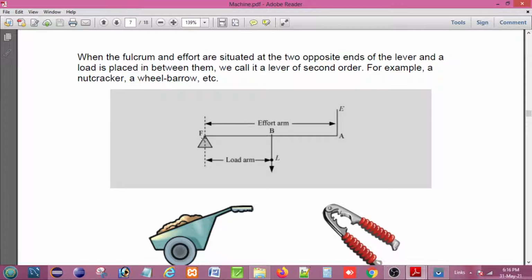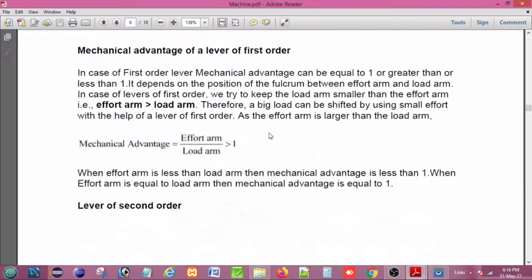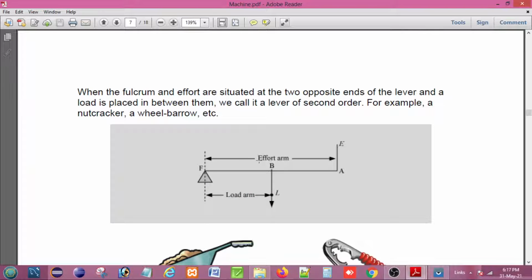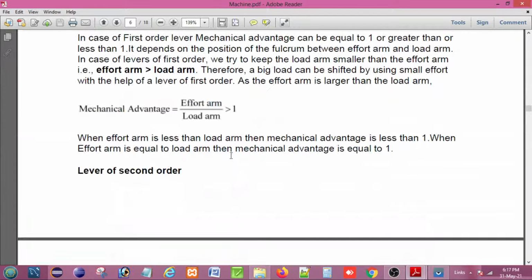Here the fulcrum is at one end and the load is applied in between the fulcrum and effort, and the effort arm is always greater than the load arm. Since the mechanical advantage is equal to effort arm divided by load arm, for a class 2 lever the mechanical advantage is always greater than 1.